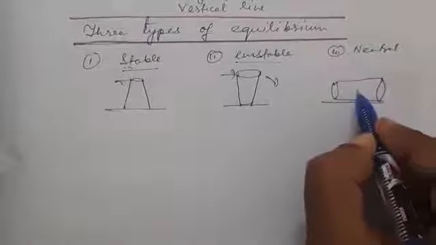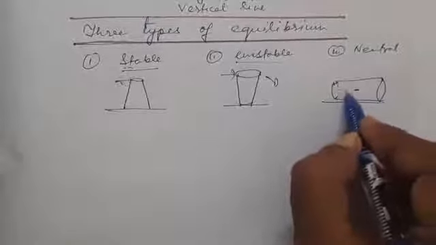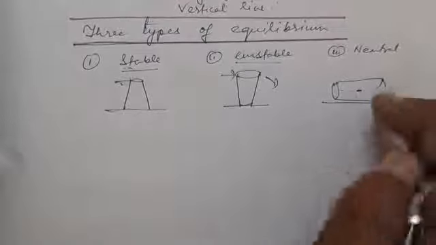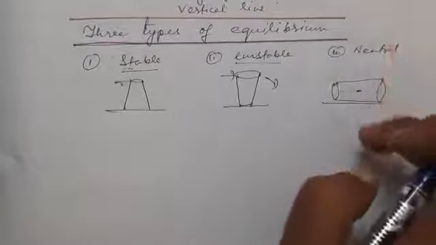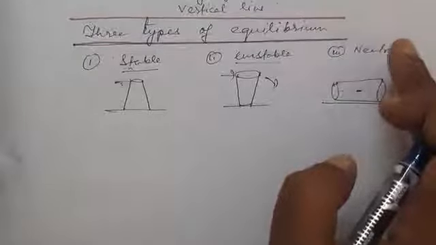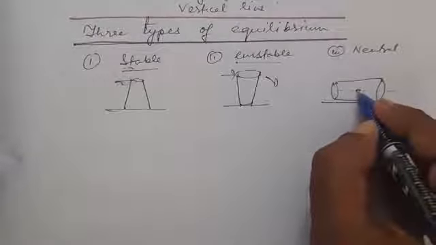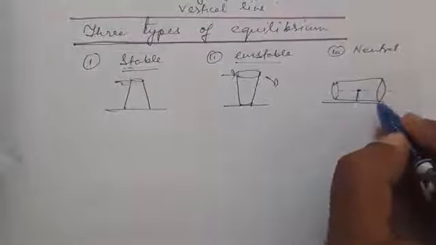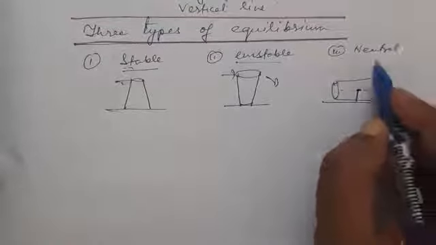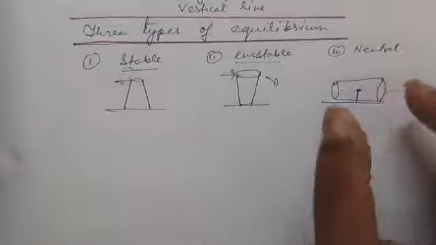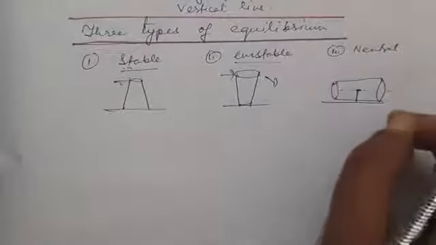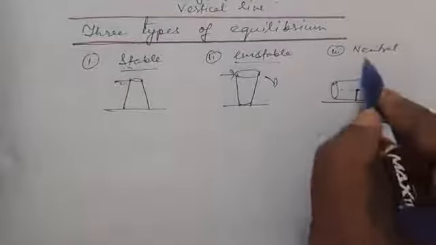That means the CG point of the glass, the center of gravity line of the glass or center point, when the glass rolls over, if we apply a force, the glass can only roll on the floor. That means the distance of the center of gravity from the floor is always constant. That means there will be no chance of any shift of center of gravity position for neutral equilibrium.